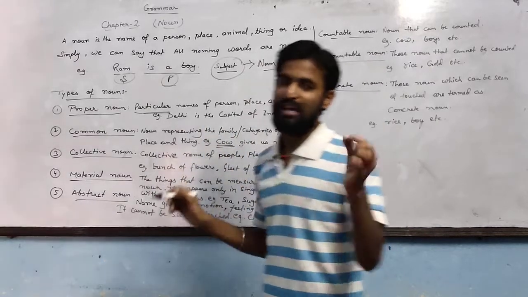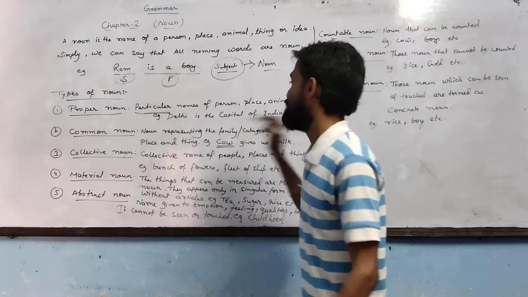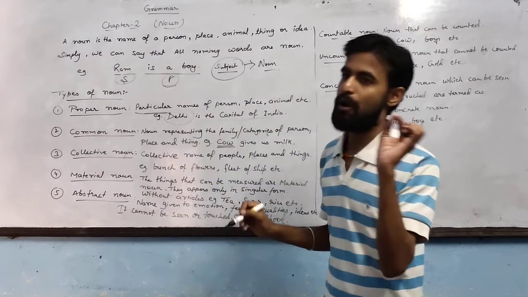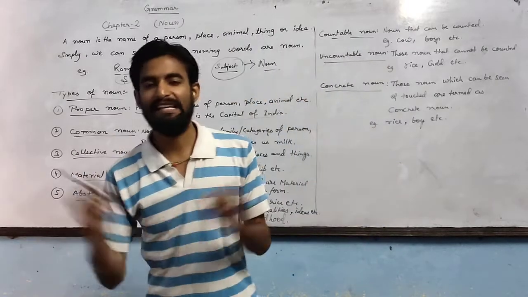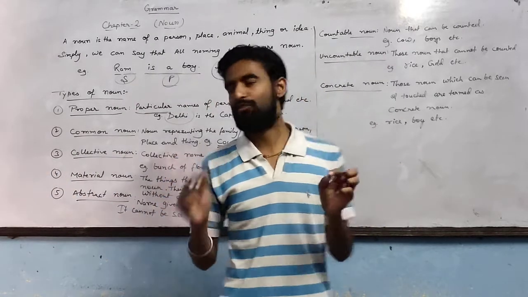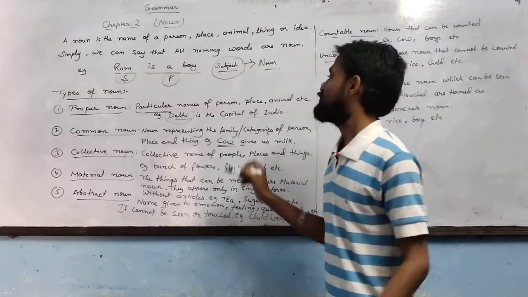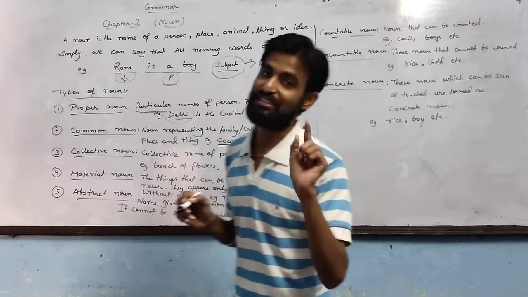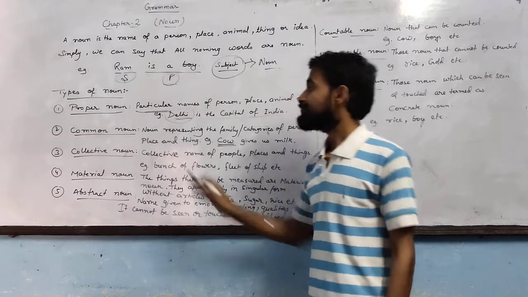If we discuss through an example, Delhi is the capital of India. Here, Delhi is a particular place in our country, India. No other Delhi is in the whole world. So, Delhi is a particular specific name of a place. So, Delhi is a proper noun. Always start a proper noun with a capital letter. This is also a common rule.